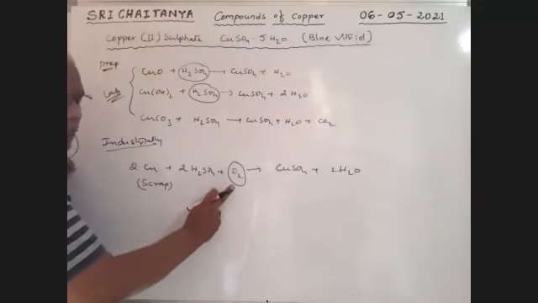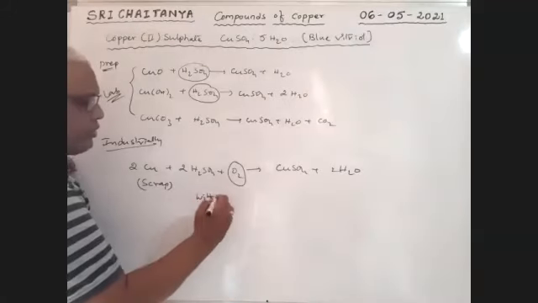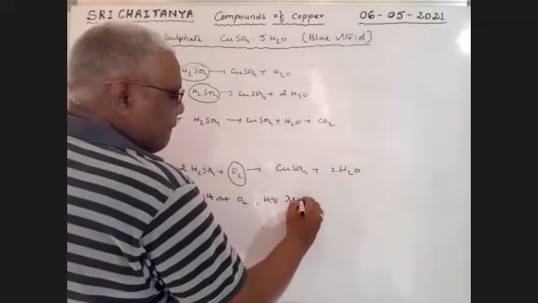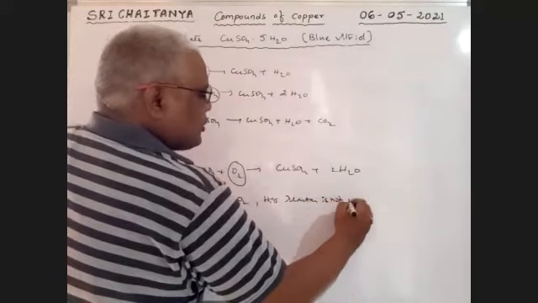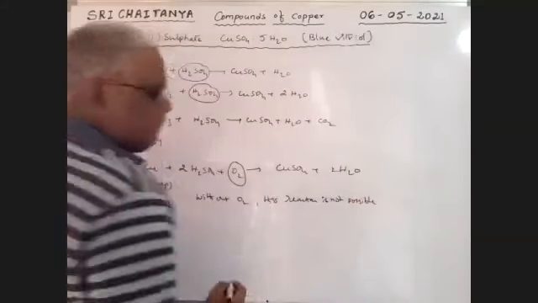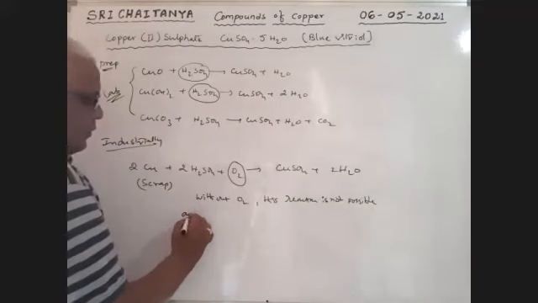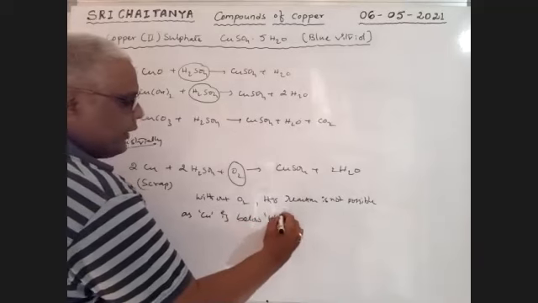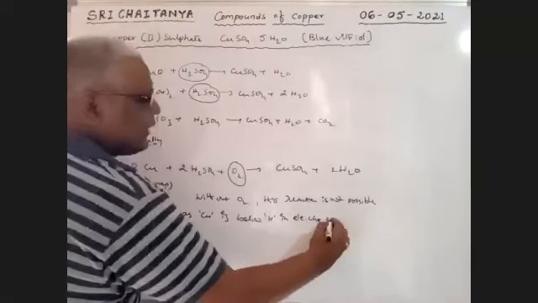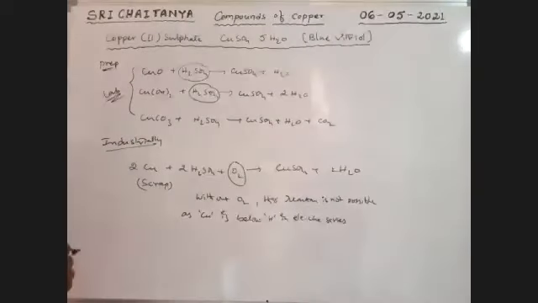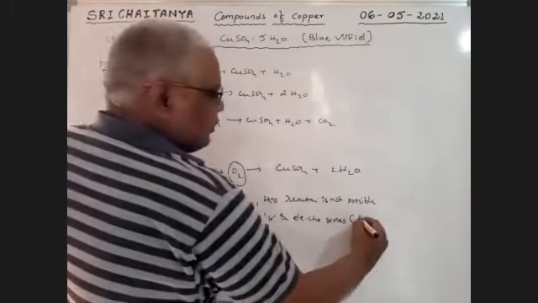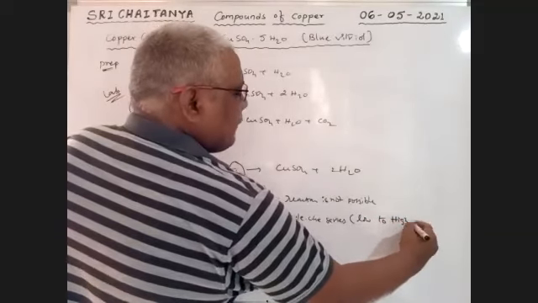Without O2, the reaction slows down. Without O2, this reaction is not possible, as copper is below hydrogen in the electrochemical series, when arranged from low to high SRP values.